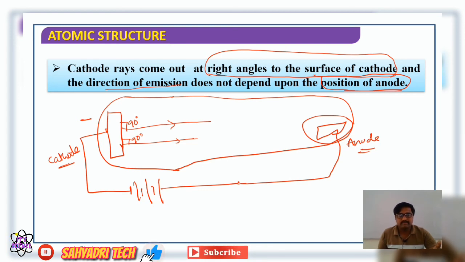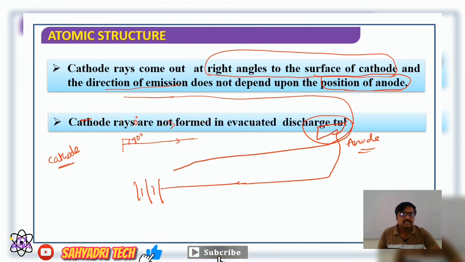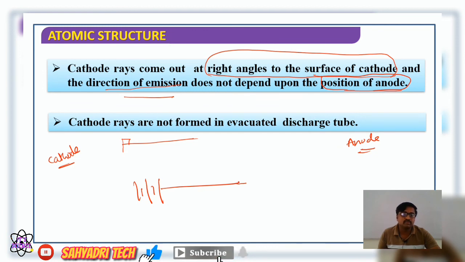Then further, cathode rays are not formed in an evacuated discharge tube. Evacuated means in complete vacuum; in complete vacuum, cathode rays are not formed. So cathode rays are formed only in a partially evacuated, not completely evacuated, discharge tube.